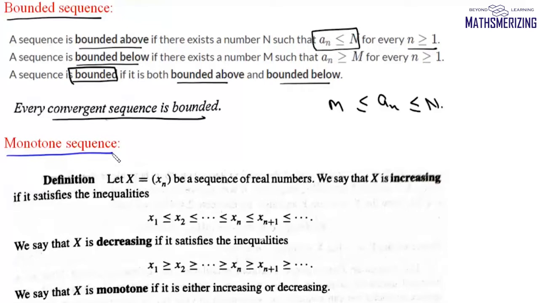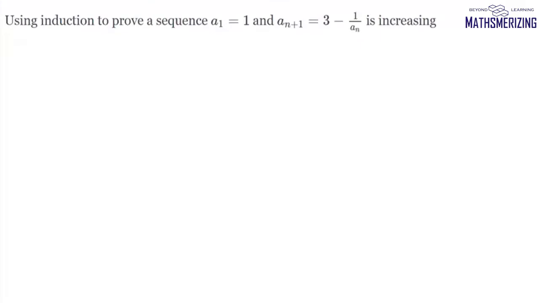So we say any sequence x_n, which is a sequence of real numbers, is increasing if x_1 is less than or equal to x_2, is less than or equal to x_n, is less than or equal to x_(n+1). So this sequence, we say it is an increasing sequence. In the same way, if x_1 is greater than or equal to x_2 and x_n is greater than or equal to x_(n+1), we say that the sequence is decreasing. A sequence is said to be monotone if it is either increasing or decreasing. So if we have to prove any sequence is monotone, we need to prove that either it is increasing or it is decreasing. Now let us take up a question.